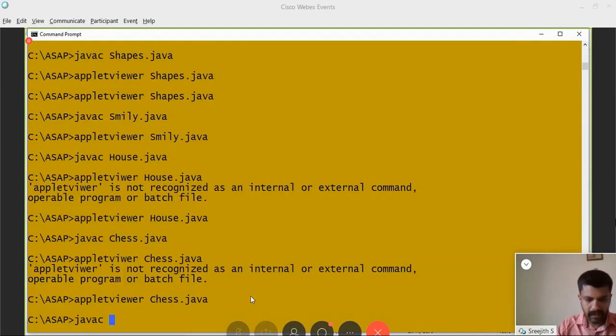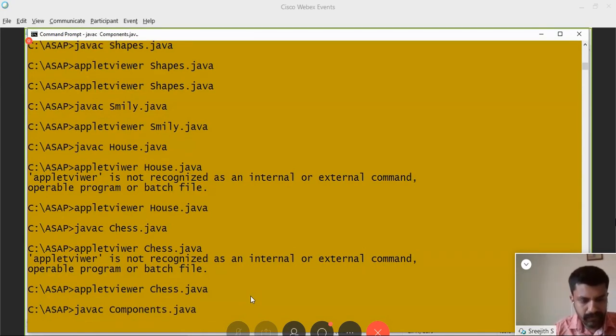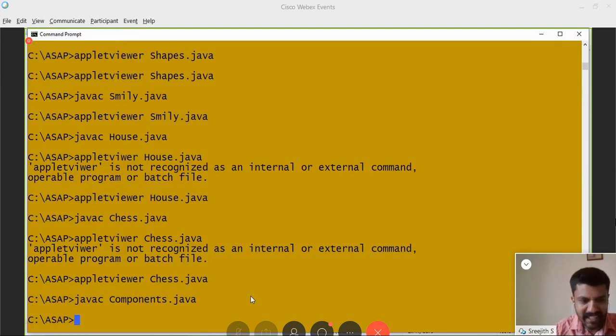javac components.java. So these are all tested programs. That is why errors are not coming. Where we are doing it for the first time, there will be errors, and you have to correct those errors. These are all tested programs. Then appletviewer components.java.